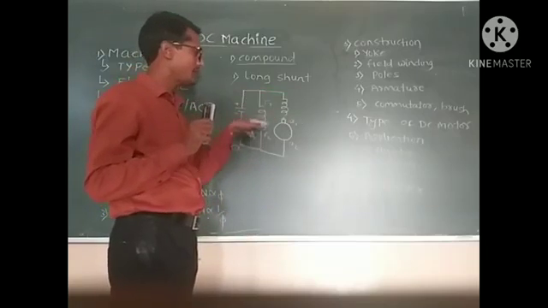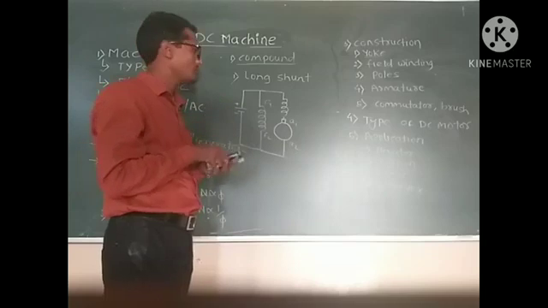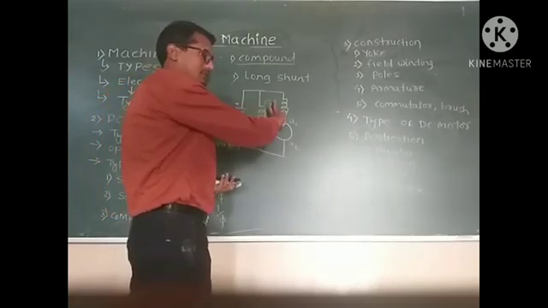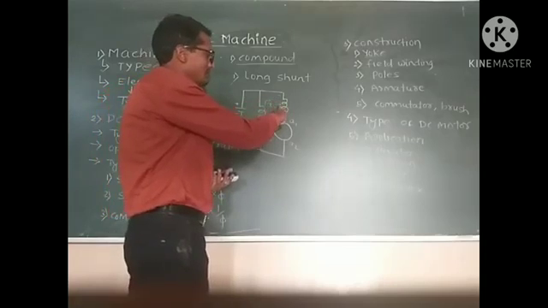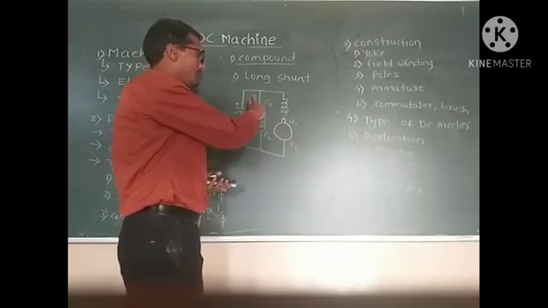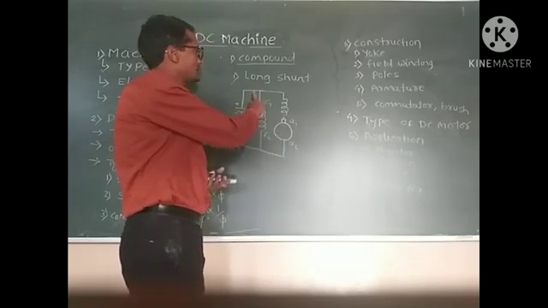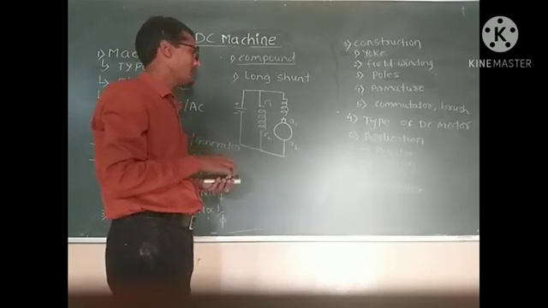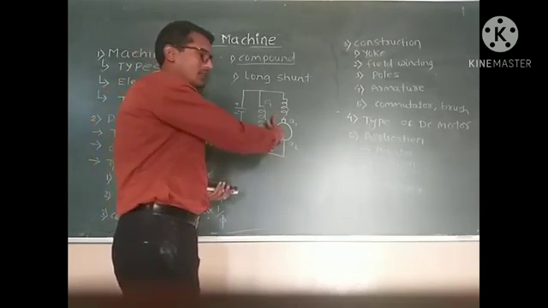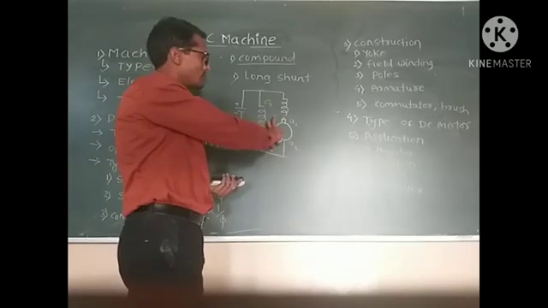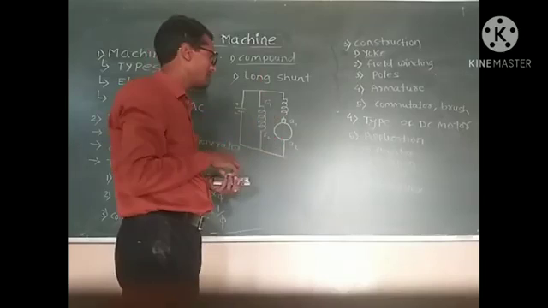If we shunt the complete series combination, meaning this field winding and this armature winding, then it is called a long shunt compound motor. And if we shunt only the armature of the motor, then it is called a short shunt compound motor.